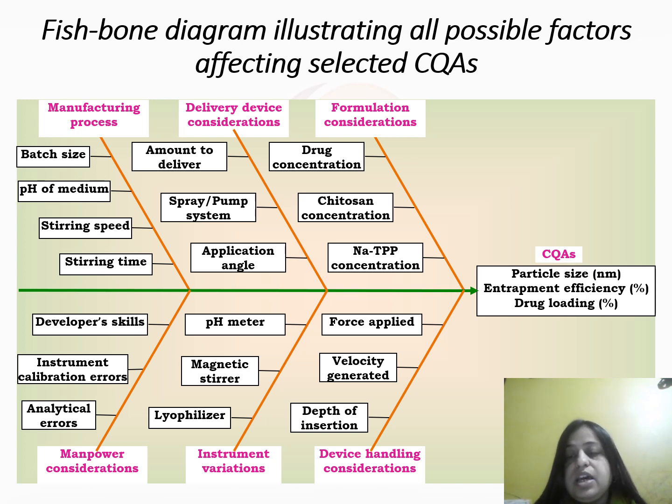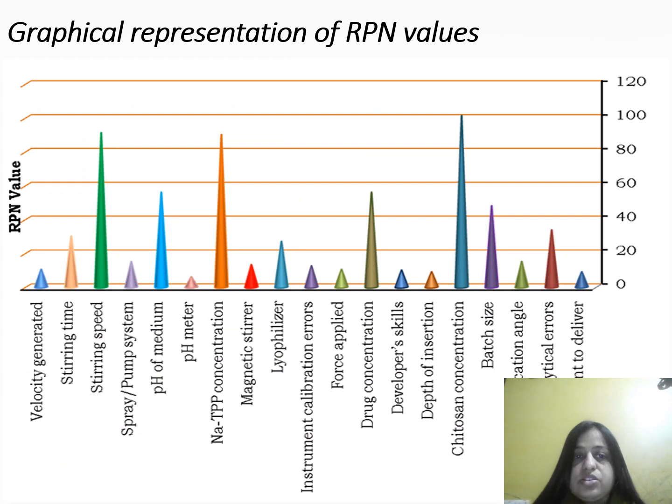These are the polymers which are used for formulating nanoparticles. And device handling considerations: force applied, velocity generated, depth of insertion. All these factors are going to affect the CQAs, the critical quality attributes, that is particle size of the nanoparticles, entrapment efficiency, and drug loading. If you see this graph, stirring speed, sodium TPP concentration, and concentration of chitosan are affecting more; they have higher RPN values.